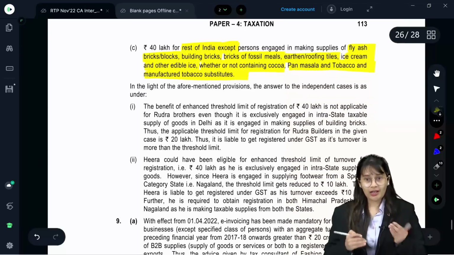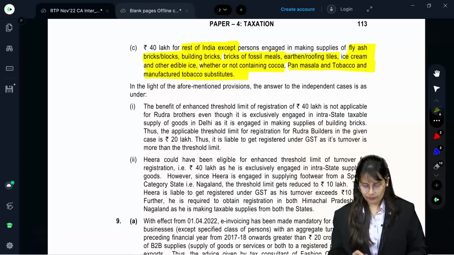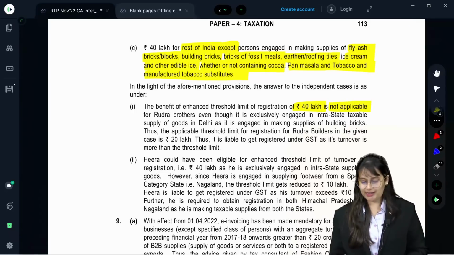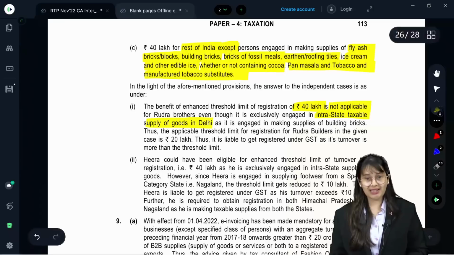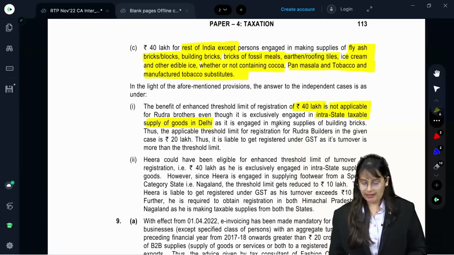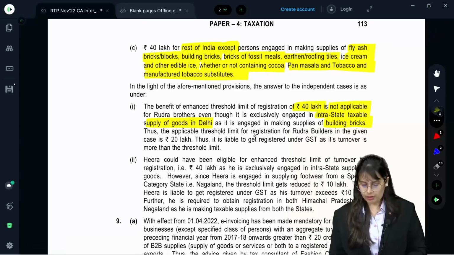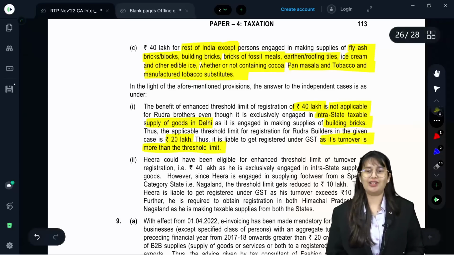First you have to write provision, then you have to write answer. In the light of aforementioned provision, the answer to the independent cases is as under. The benefit of enhanced threshold limit for registration of 40 lakh is not applicable for Rudra Brothers, even though it is exclusively engaged in intrastate taxable supply of goods in Delhi, as it is engaged in making supplies of building bricks. Thus, applicable threshold limit for registration for Rudra builders in the given case is 20 lakh. Thus, it is liable to get registered under GST as its turnover is more than threshold limit.